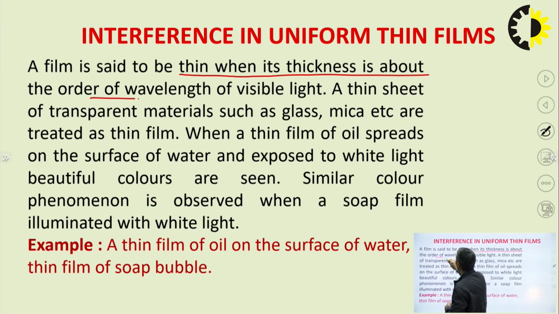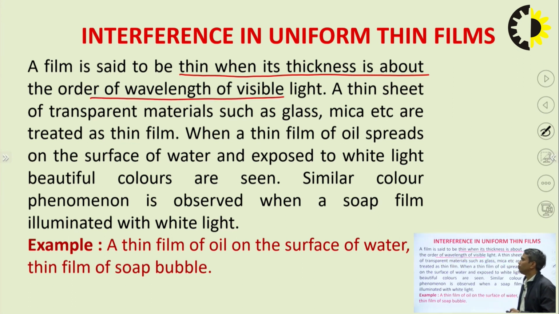Visible light is 4000 angstrom to nearly 8000 angstrom, so 0.4 micrometer to 0.8 micrometer. If a film has this much thickness, it is known as a thin film.